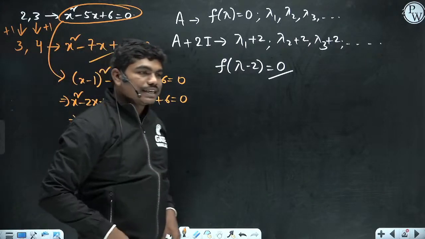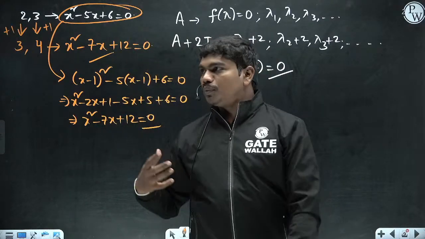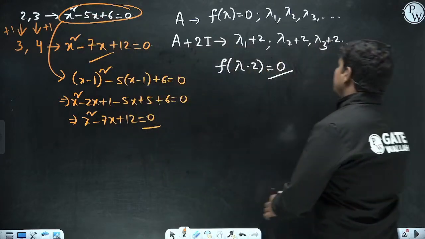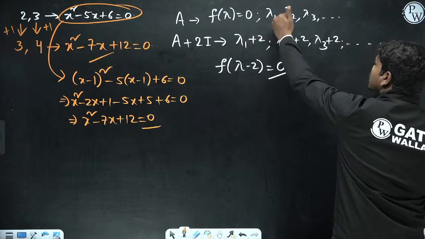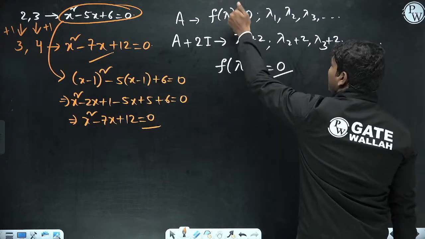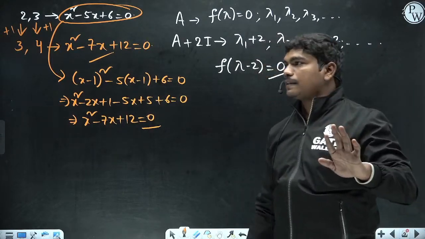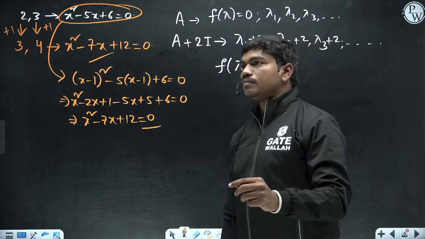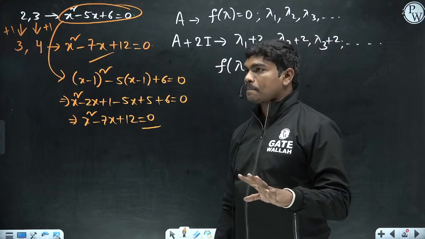So if you are increasing roots by some positive value, then the polynomial should be obtained by substituting x minus 1 actually. Similarly here, if these are the roots of f of lambda is equal to 0, then if you increase the roots by 2, then you have to place lambda minus 2 in place of lambda. So is this clear to all of you? Did you understand this point? Clear? Please type in the chat box, did you all understand this point?